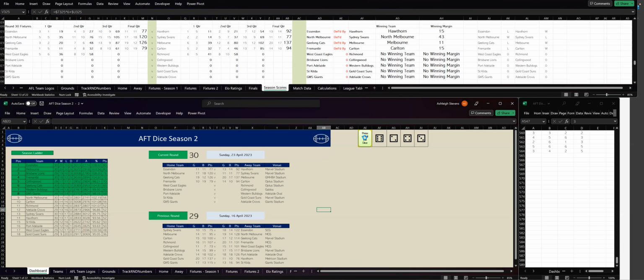And at half time, it's level. All right, West Coast in the third quarter have kicked 6 goals, 2. So that's 14 goals, 12. To Richmond, 4 goals, 3. So that's 12 goals, 13. And at three-quarter time, West Coast are leading by 11 points. Let's go to the last quarter.